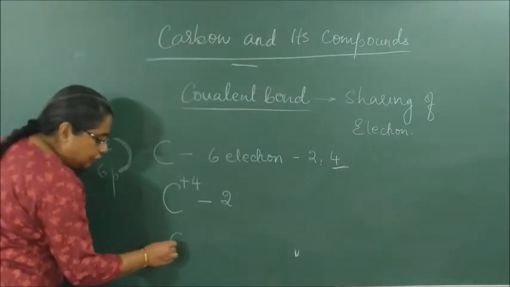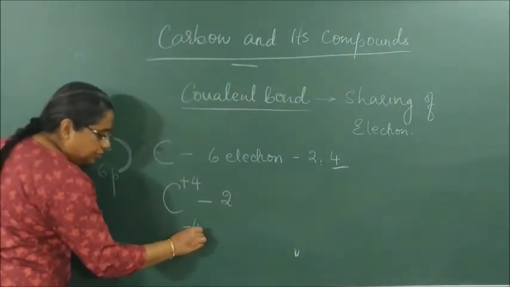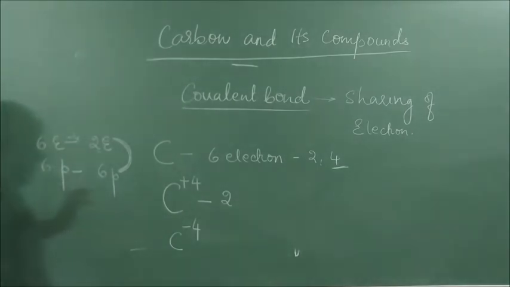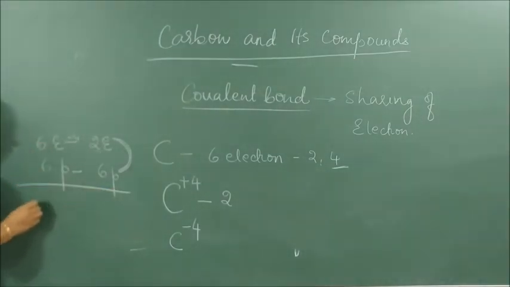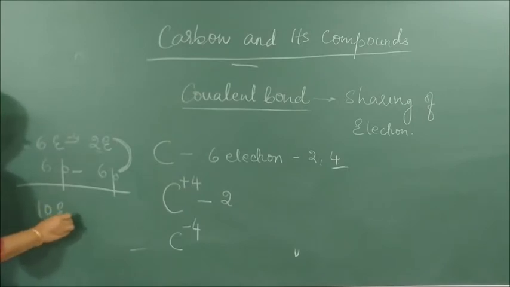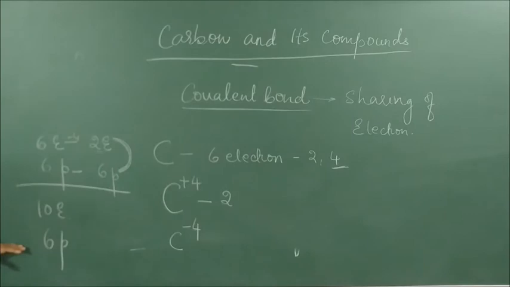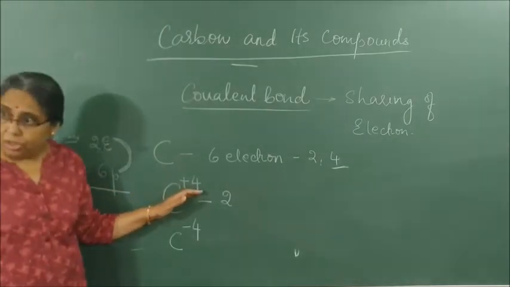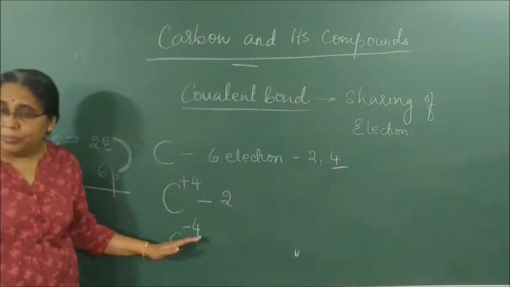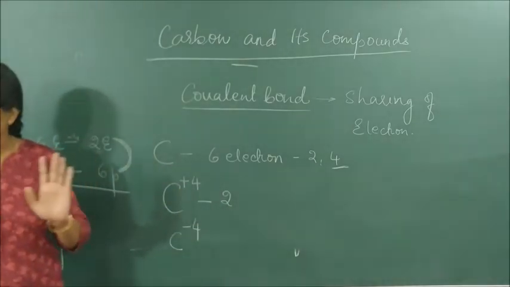If it takes 4 electrons and becomes C minus 4, then at that time what happens? 6 plus 4, there are 10 electrons, but the number of protons is what? 6. It is very difficult for these 6 protons to control or to attract 10 electrons. Hence, carbon will neither lose nor gain, but it will share.